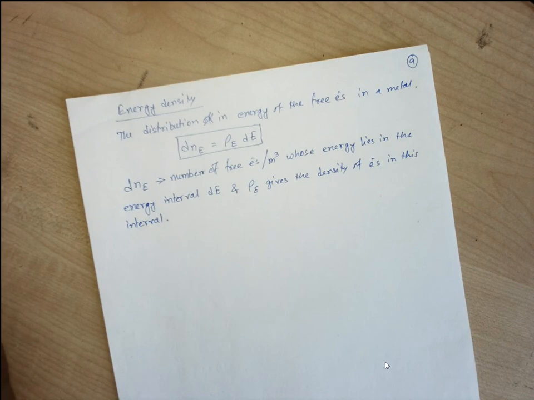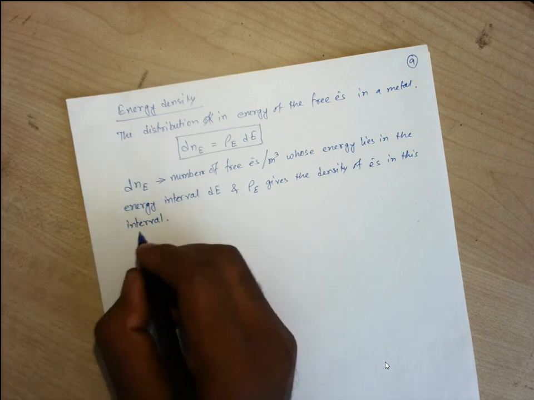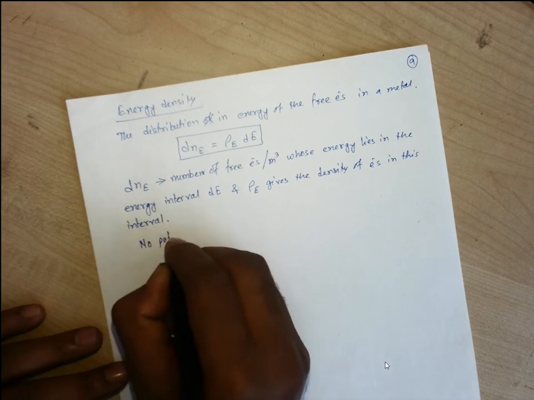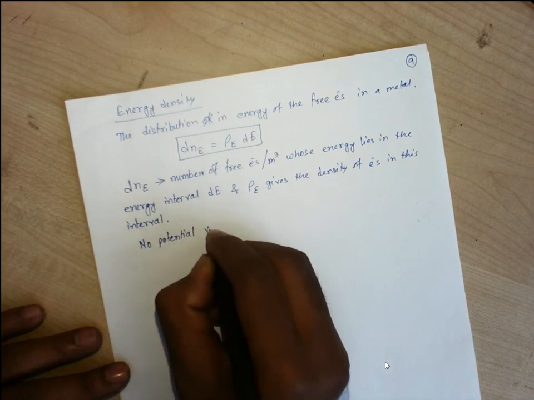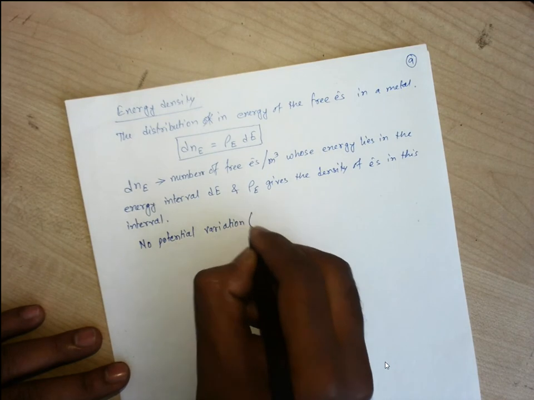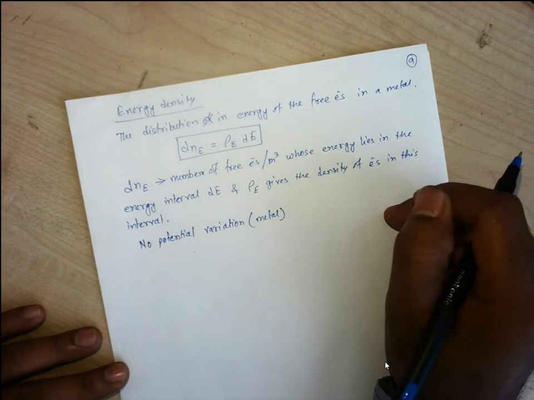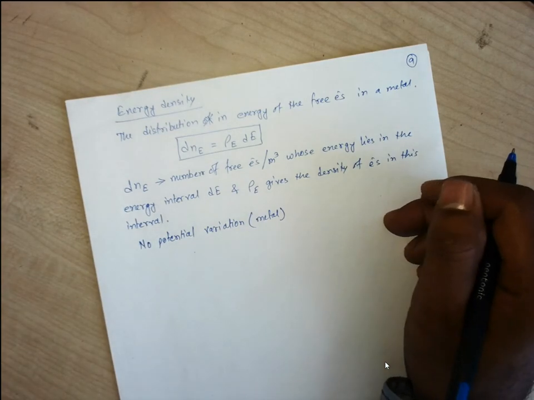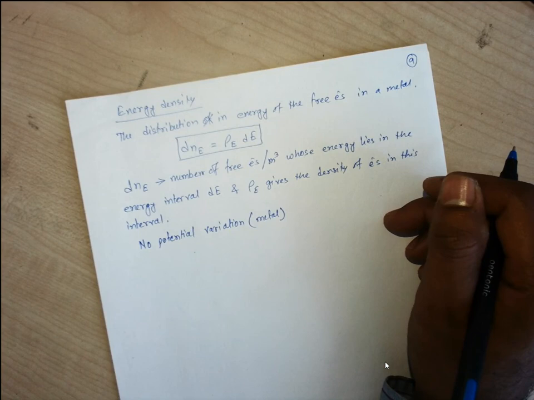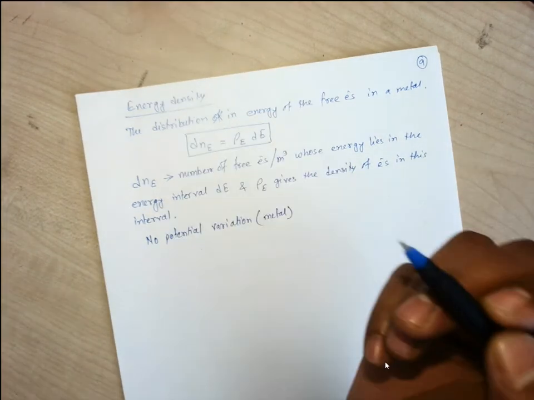Now, when we are considering the metal, we assume that there is no potential variation within the metal, since we are considering the metal. So we'll construct our concept with respect to metal, then we'll apply this concept in the semiconductor as well. If there is no potential variation, then we can say that at each cubic meter in a metal we are supposed to have the same amount of electrons, that is rho e.